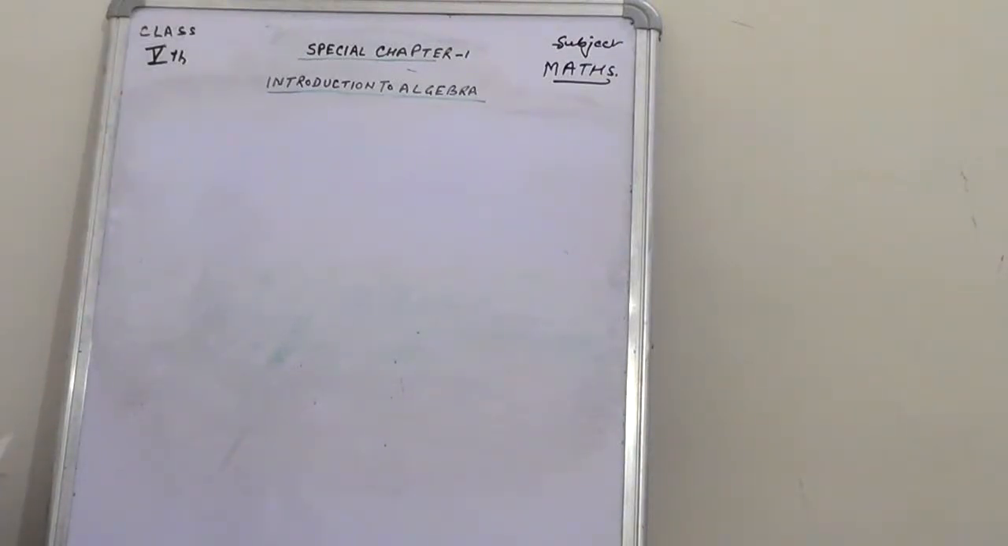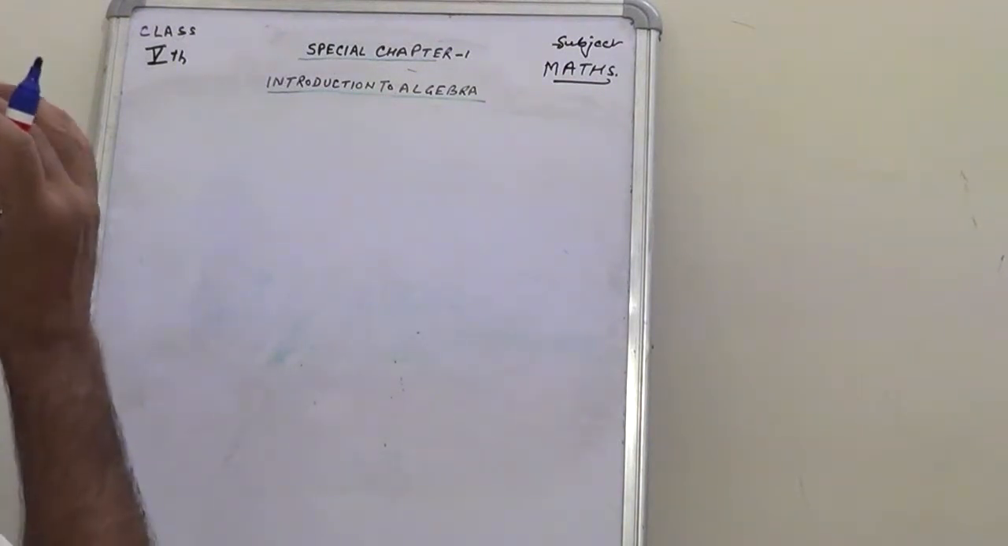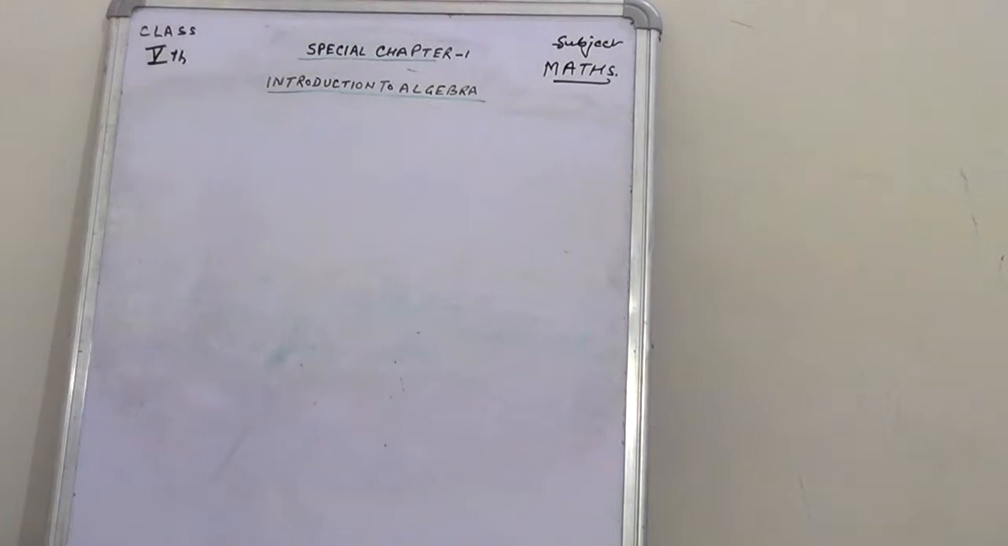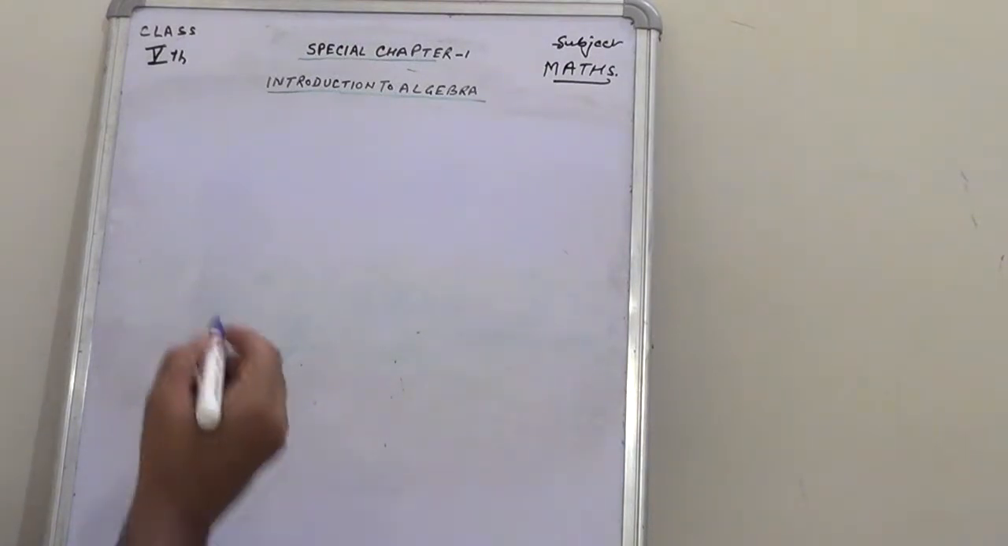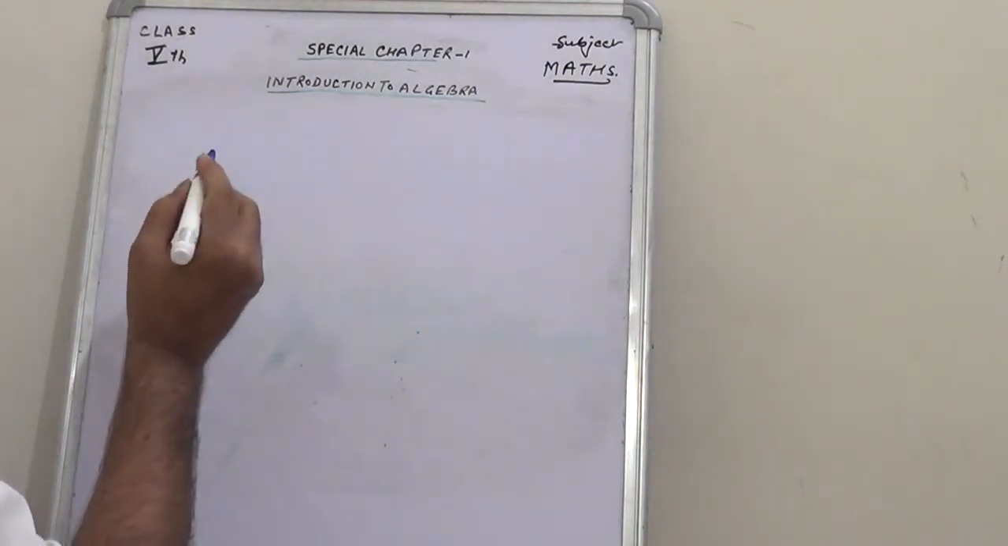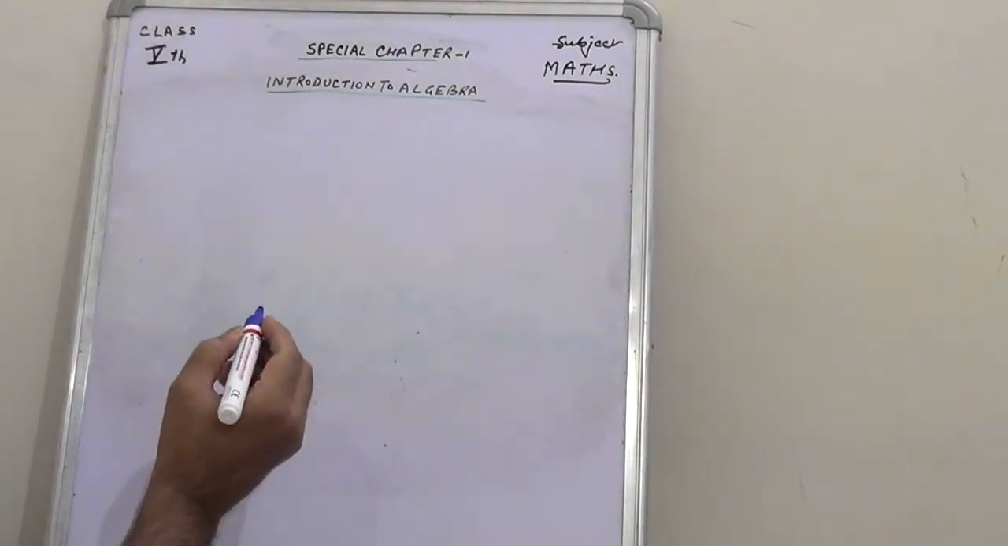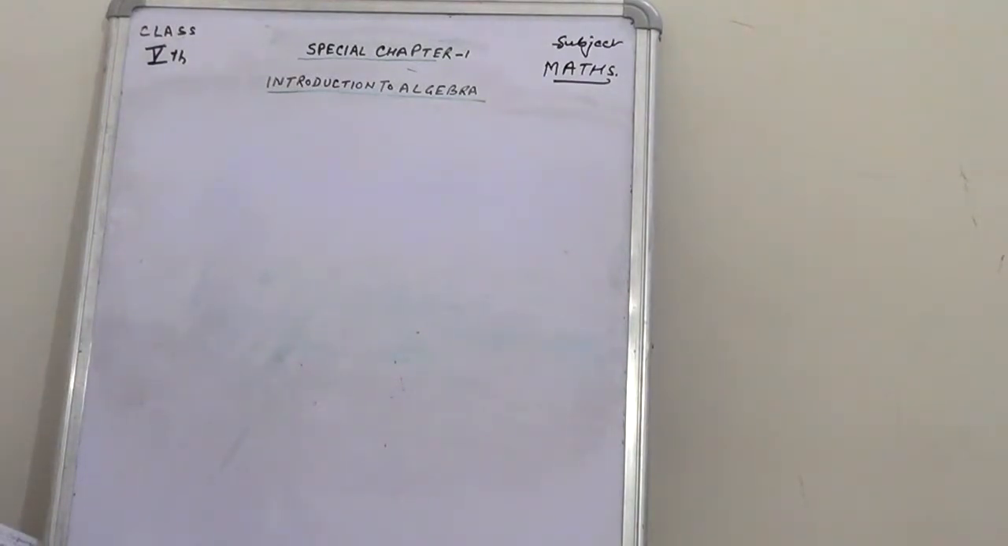Children, this is the special chapter. This is introduction to algebra. It is also involved in your course of maths for class 5th. Therefore, before going to algebra, we will first need to know what are the other branches of mathematics.